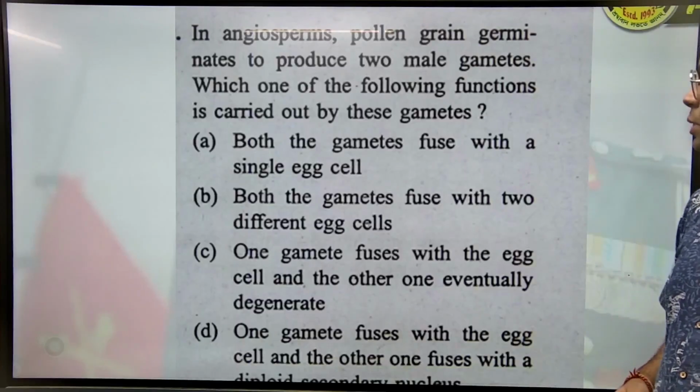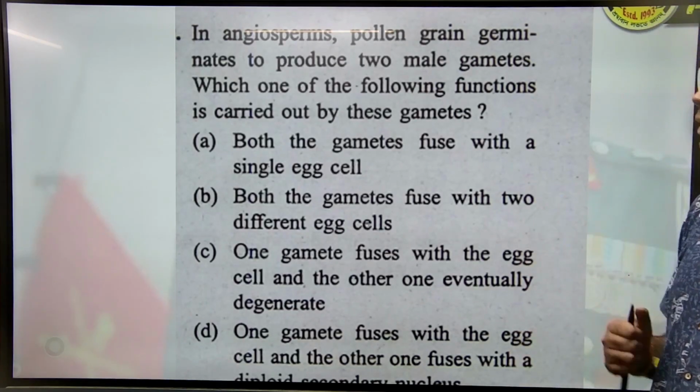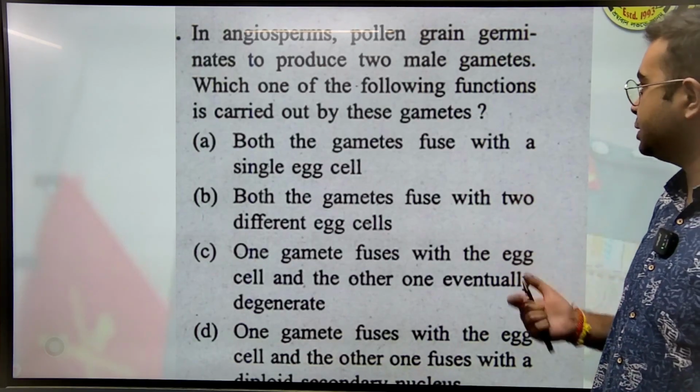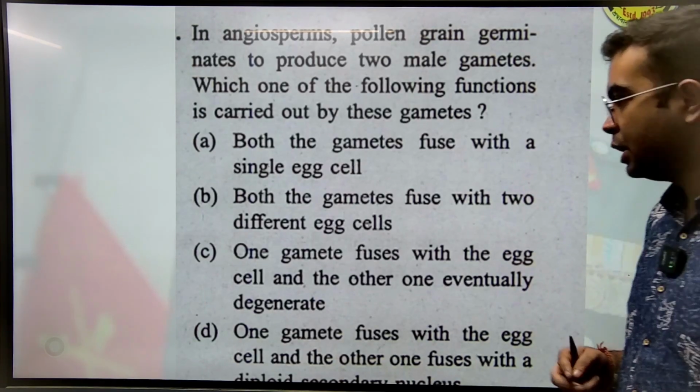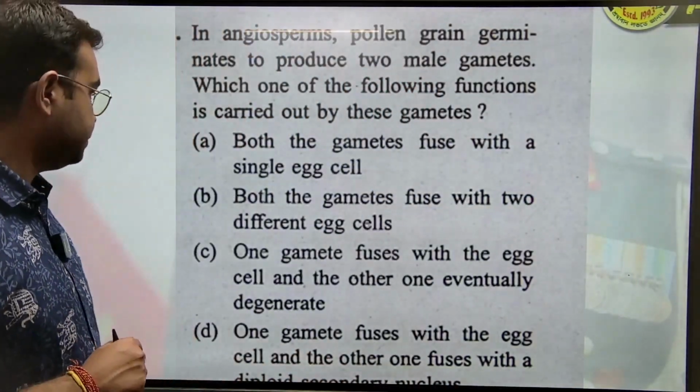In angiosperms, pollen grains germinate to produce two male gametes. Which one of the following functions is carried out by these gametes? Pollen grain में दो male gametes होते हैं. तो पूछ रहा है कि इन दोनों का काम क्या है.